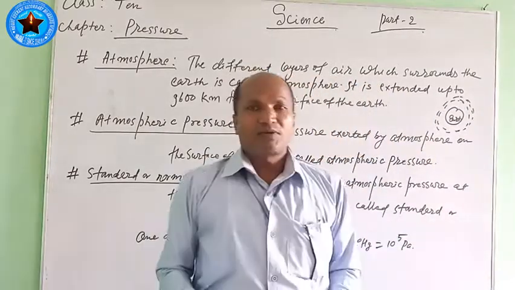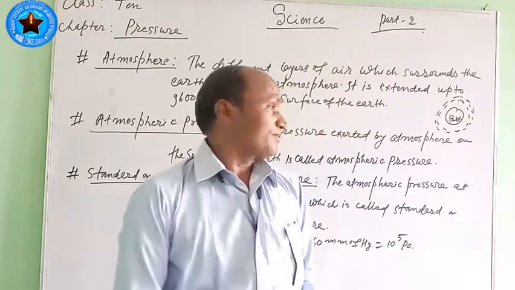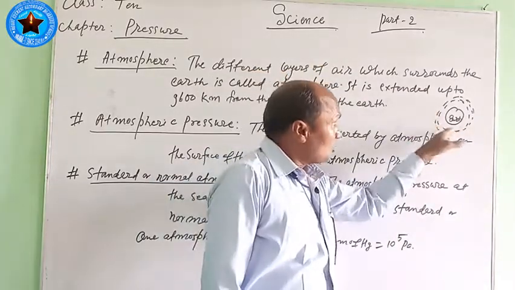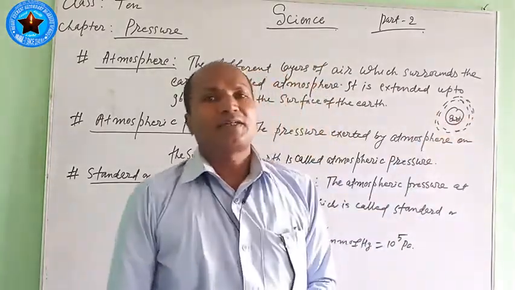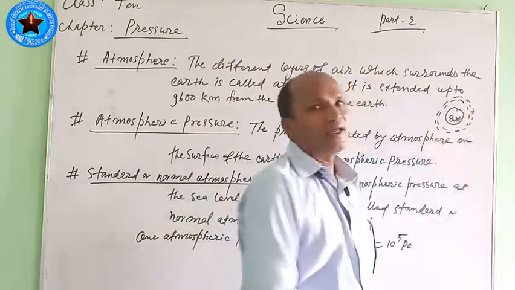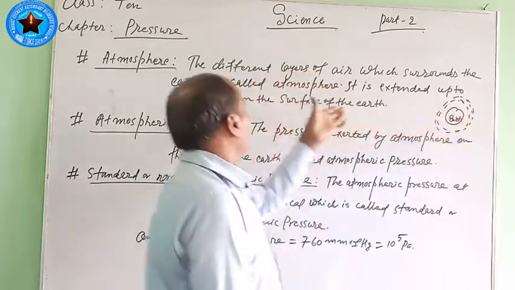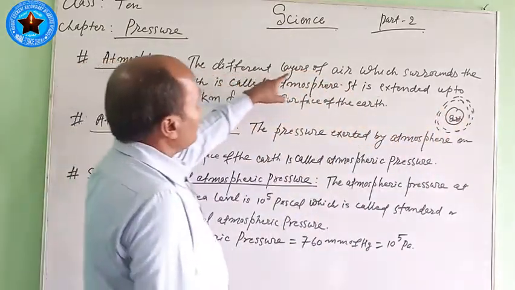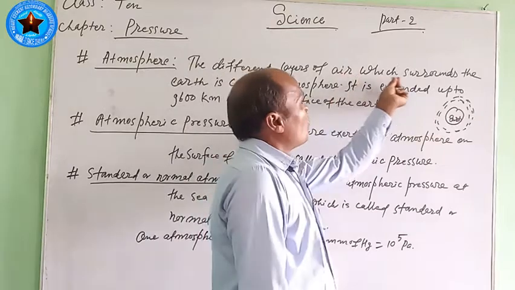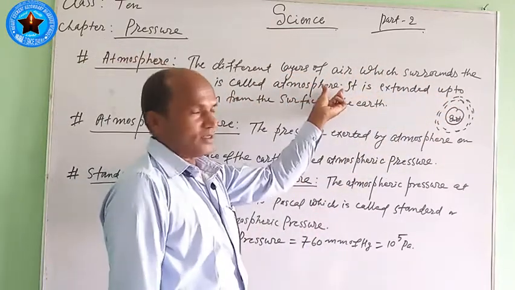About this, in further detail, I will teach you in the atmosphere chapter. But here, the different layers of air which surround the earth are called the atmosphere. Here in detail I have also written that the different layers of air which surround the earth are called atmosphere.